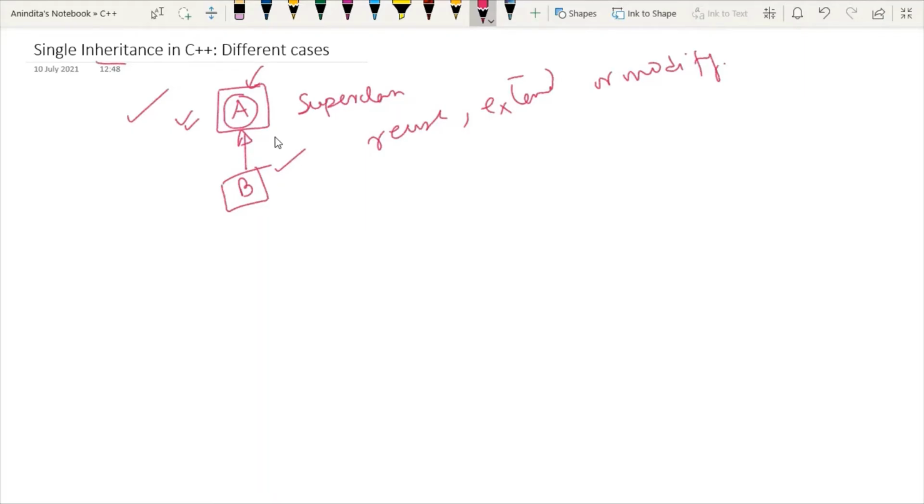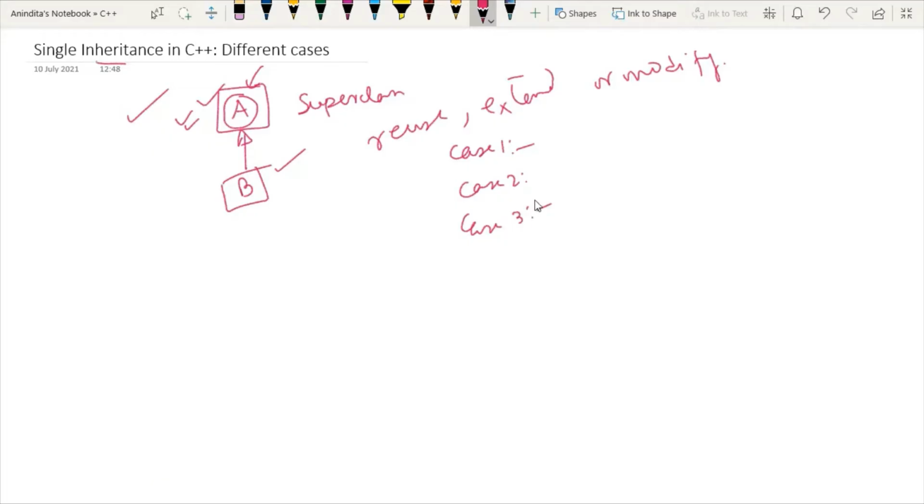This is your case number 1. And now in case number 2, I will discuss the superclass having one method and the subclass trying to access that method. And case number 3 is the most important one.